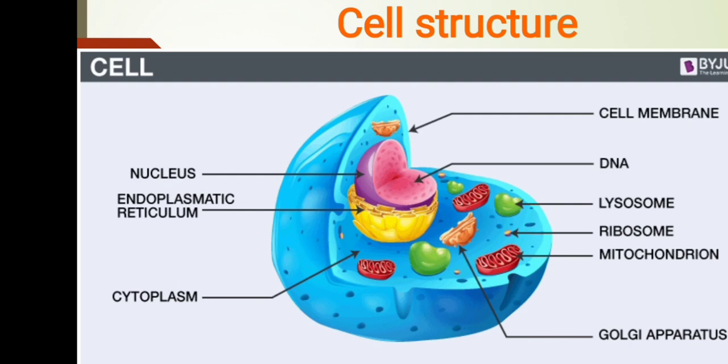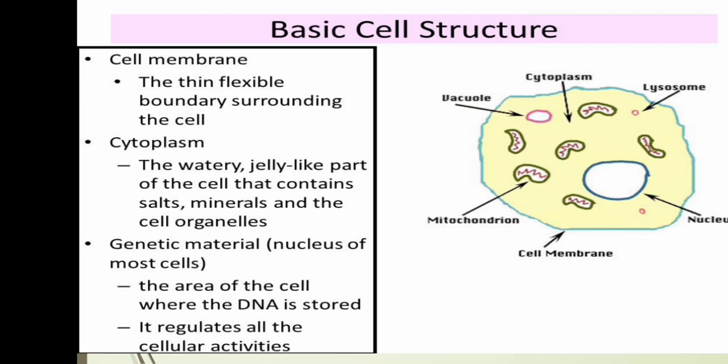The endoplasmic reticulum is attached to the nucleus. These are the types of structures we see in the cell. Mainly three components, as we already know: the cell membrane, cytoplasm, and nucleus. Now we will study them one by one. First, the cell membrane.